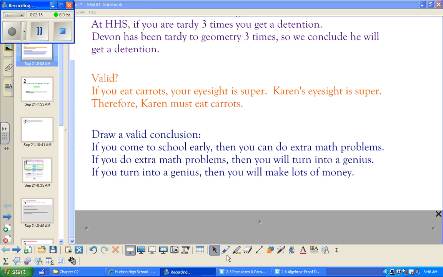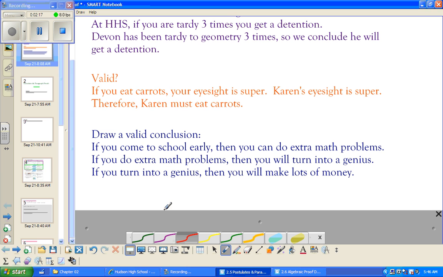And then the third one, draw a valid conclusion. Remember, this is the law of syllogism here. So if you would have said, if you come to school early, then you will turn into a genius. Remember, you cross out the conclusion of one and the hypothesis of another when they are the same and combine what's left.